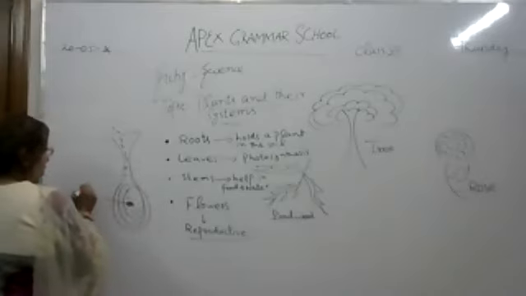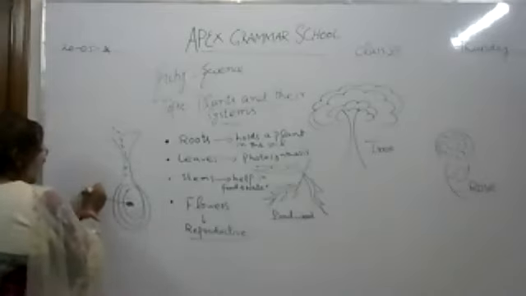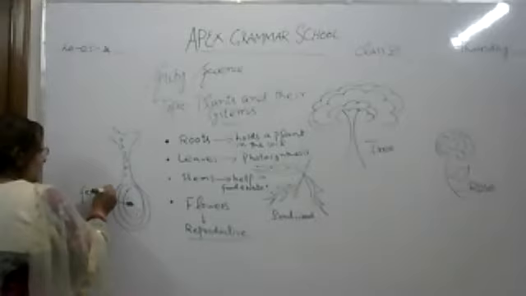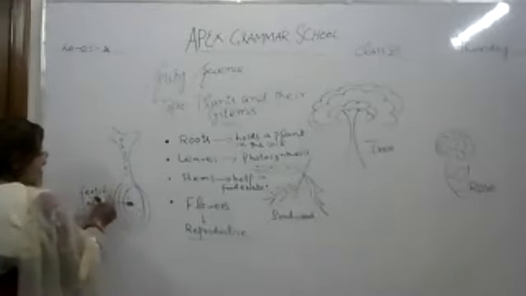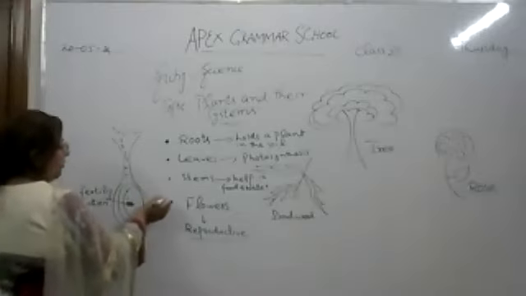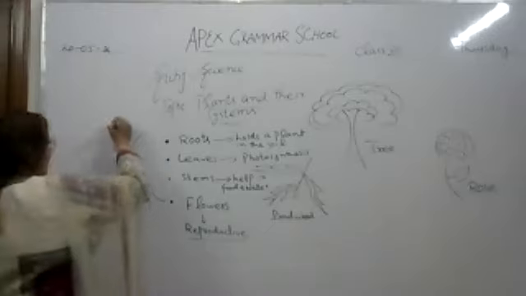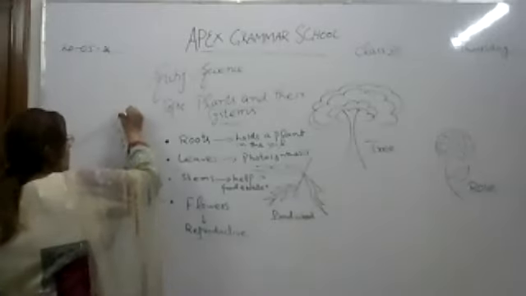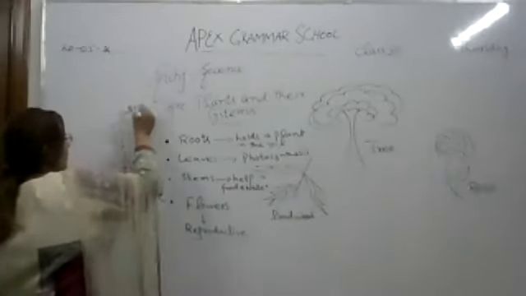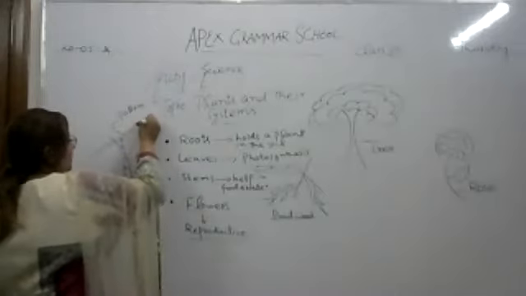This process is called fertilization. What is called fertilization? And this fertilization happens through flowers. How does it happen? It happens through flowers. These are pollens. This is the stigma.